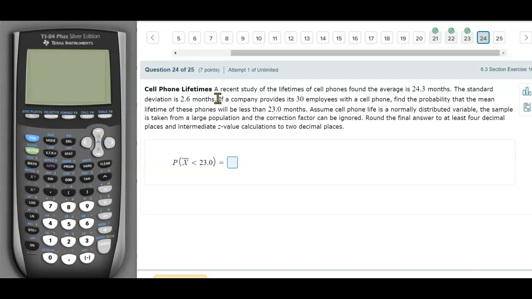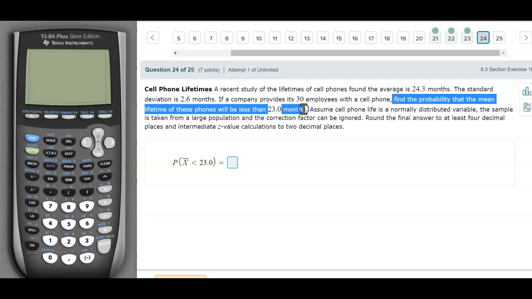All right, how do you know that you're going to be using the central limit theorem? It's actually this new sentence, the next one. It's telling you that we provide 30 employees. The 30 employees over here indicate we are already doing the sampling, and the sample size is equal to 30. So now the question is, find the probability that the mean life of these phones will be less than 23 months. So that's the question.